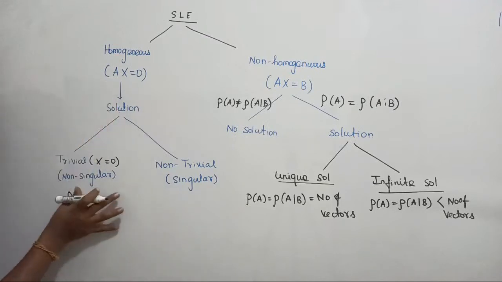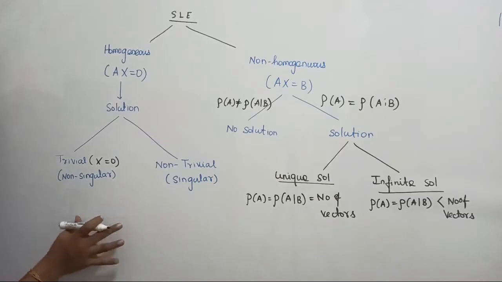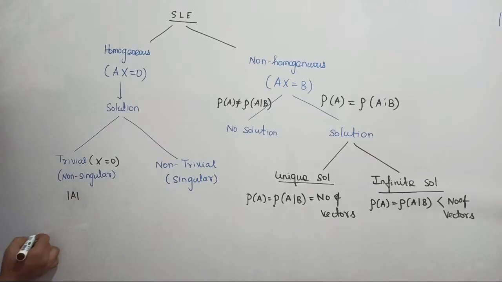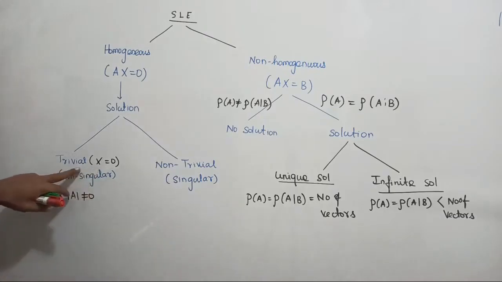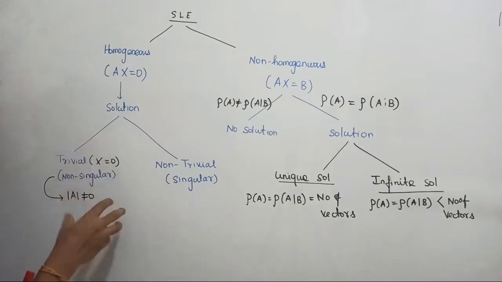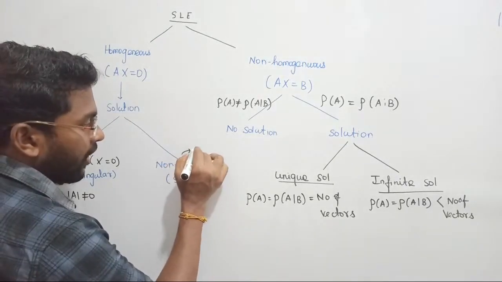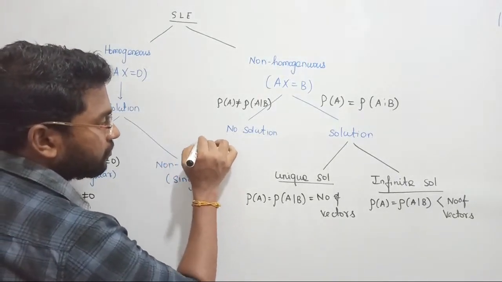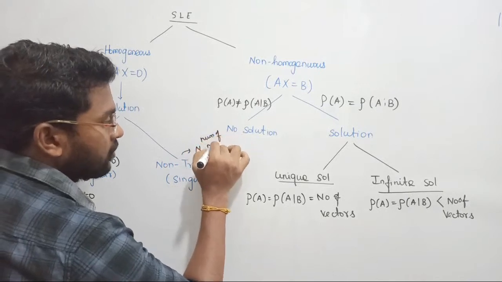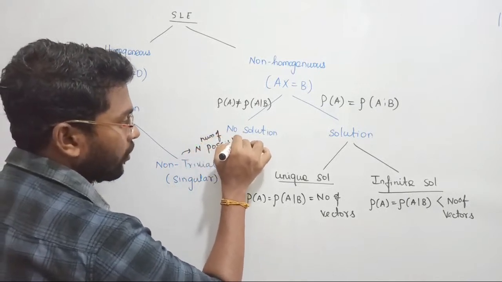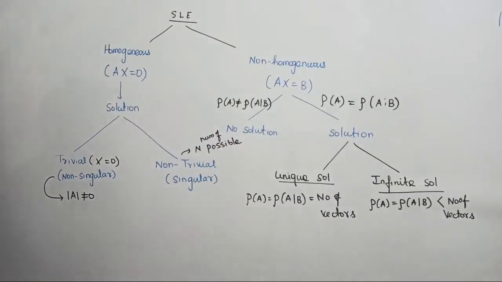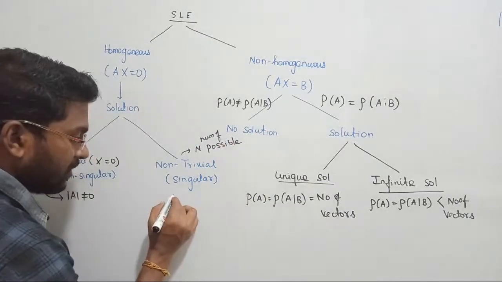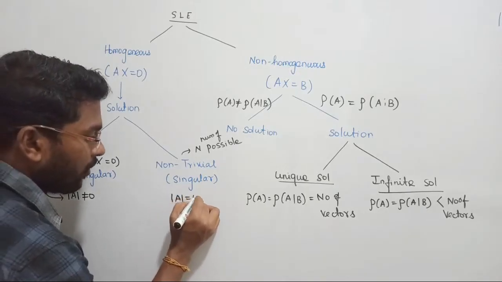Non-singular means that if you find the determinant of this matrix, the determinant will not be equal to 0. In that case you will have only one solution, which is called trivial, meaning all variables are equal to 0. Non-trivial means that the system might provide n number of possible solutions, many possibilities. So a singular matrix means the determinant of the matrix is equal to 0.